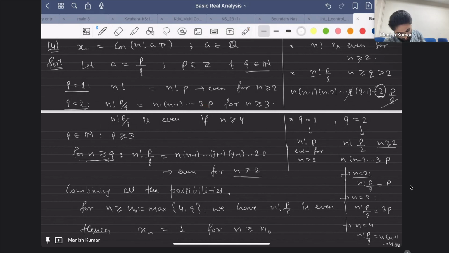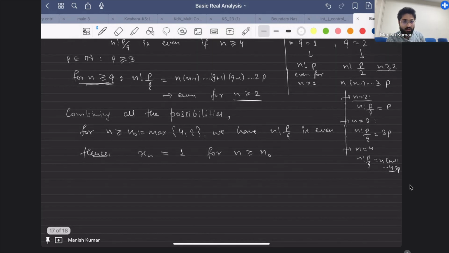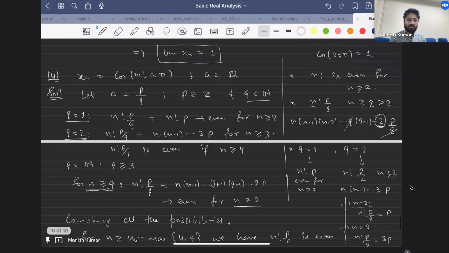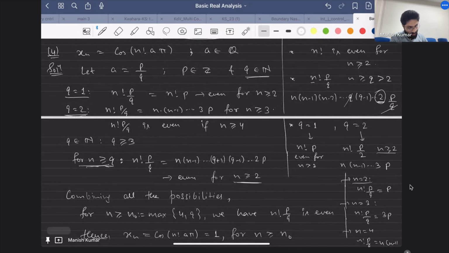Okay, so then you can see that xn is going to be 1 for all n greater than or equal to n naught, and this will prove that the limit of xn is equal to 1. Okay, so now let's move to some other problems. Is this fine to everyone? Yes, sir. Okay, so now let's proceed further.